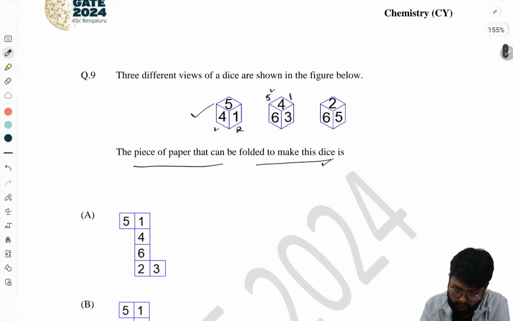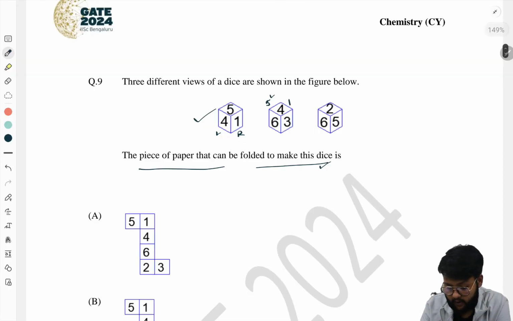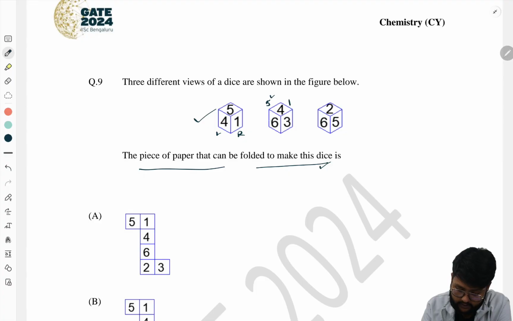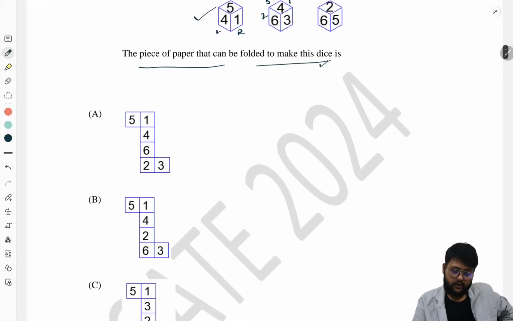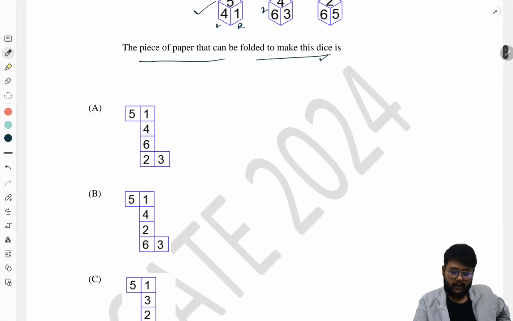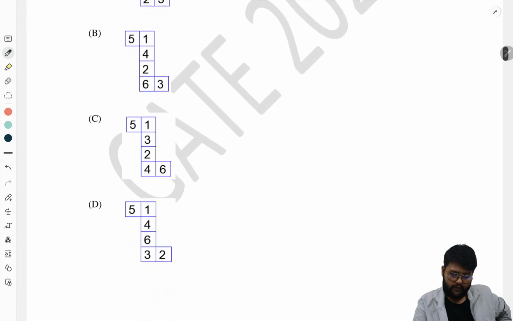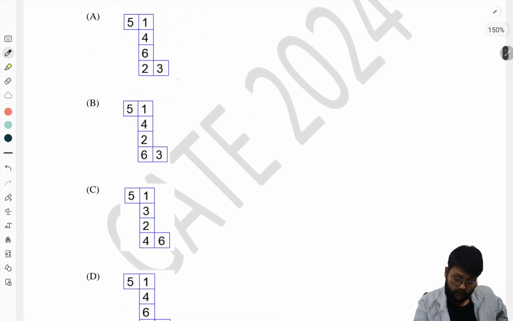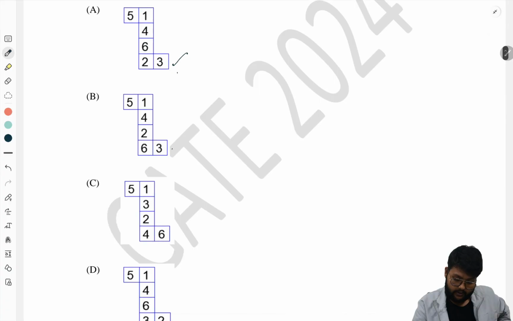And in the third picture you can see that the left side of 5 is 6, and 2 is above the 5, so this can be 2 on the above side. So if the options are there, you can see that they started with 5 and ended with 3. This is 3 and 6 and 2.